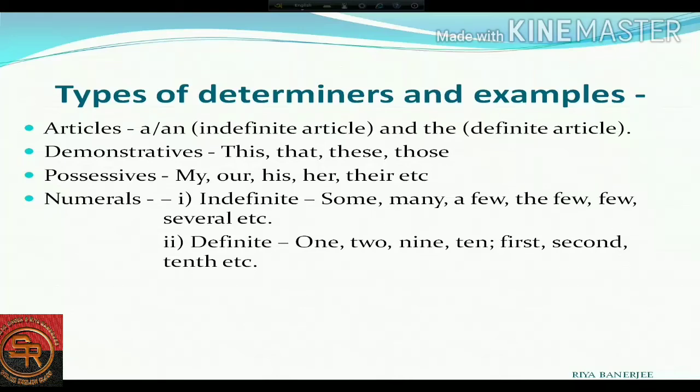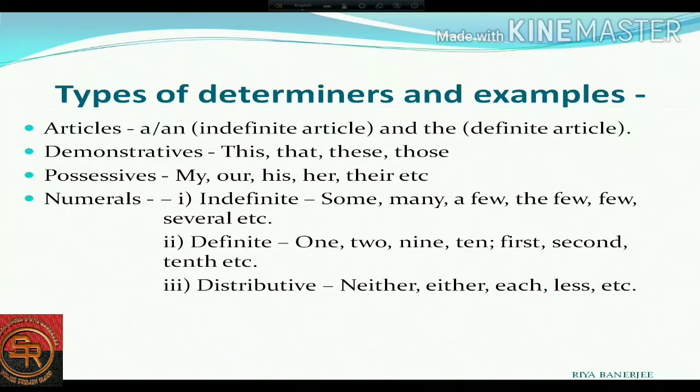Let me give you one example. I can say that I have three friends. He got the first position. So these are the examples of definite numeral adjectives. The last one is the distributive numeral adjective. Distributive numeral adjectives are those which refer to each one of a group, such as each, every, either, neither, etc. Another example: every teacher must be honest. On either side is a narrow lane. So these are the examples of distributive numeral adjectives.